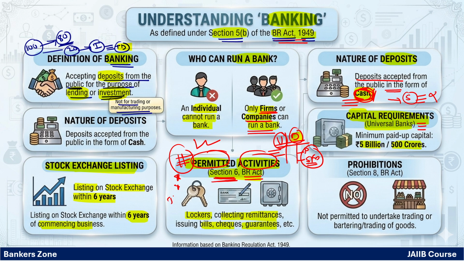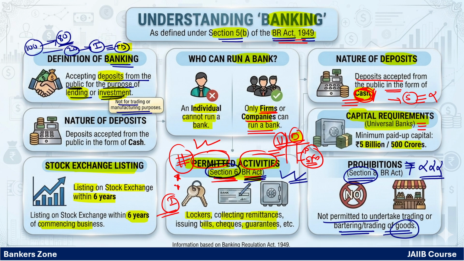See, we are selling insurance, right? This is again an allowed business as per section 6 of the Banking Regulation Act. Now section 8 gives an idea of what business a bank should not do. Section 6 tells which type of business you can conduct, and section 8 is all about what businesses are restricted for banks. For example, a bank cannot undertake trading or bartering of goods, meaning you cannot sell goods in the bank. These are the prohibited activities in the bank.